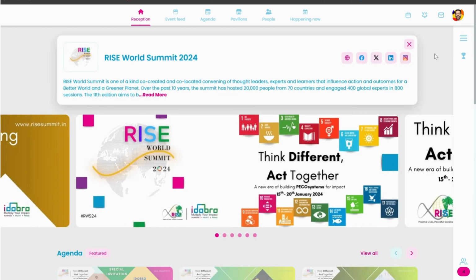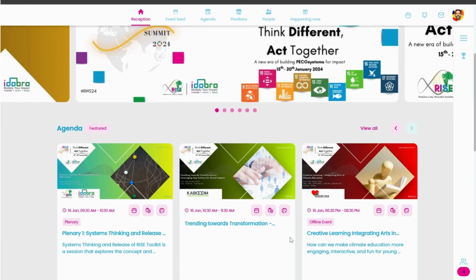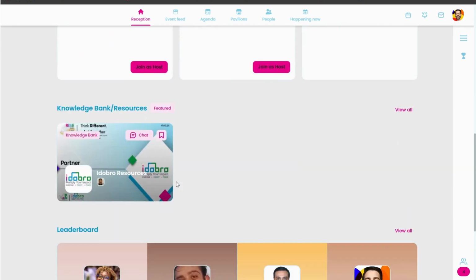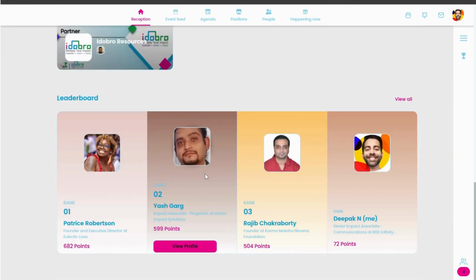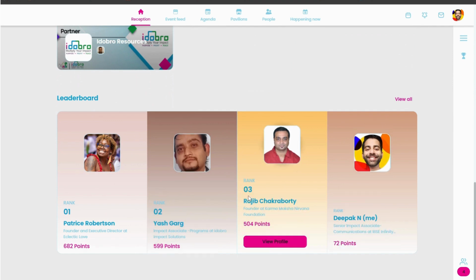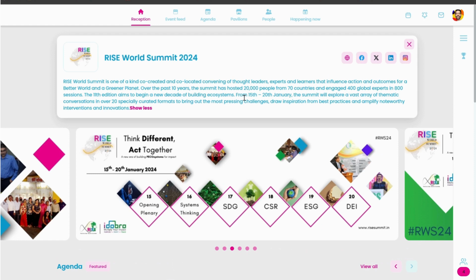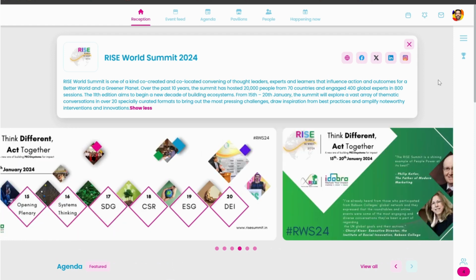Once you've signed in and signed up, you'll see this reception area as the main feed, where you'll find information about what the summit is about and what is in store for the 11th edition. So you'll see highlights from the agenda, you'll see key resources that are being hosted, and the leaderboard showcases the people who've been more active than the others and been engaging with others on the platform. As of now, the platform hosts around 6,600 people from some 65 countries across the globe.